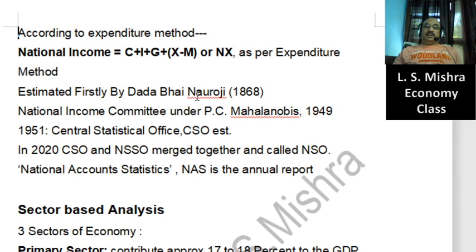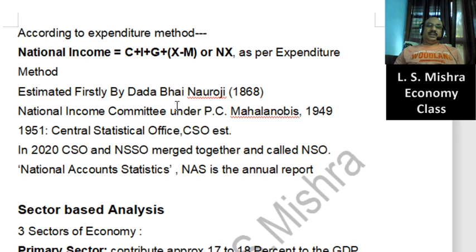So that was all about Dadabhai Naoroji. After him, there is another person not mentioned in this list, so you'll have to note it. The name is not mentioned here; it has been skipped. Professor V.K.R.V. Rao was another person who adopted, for the first time, the scientific method for the estimation of national income.